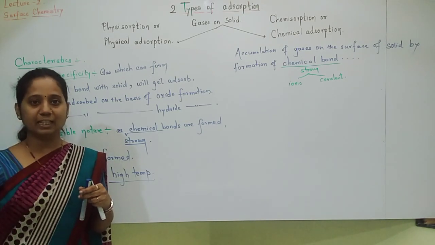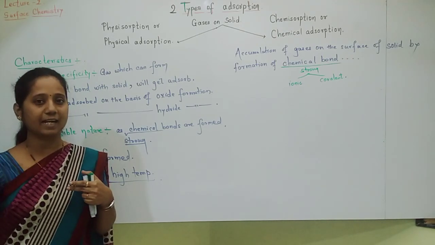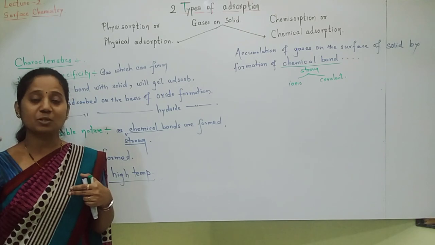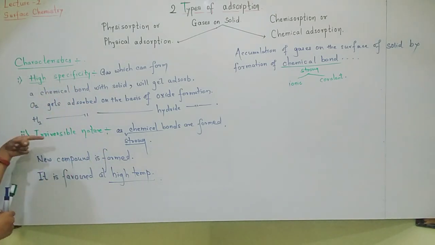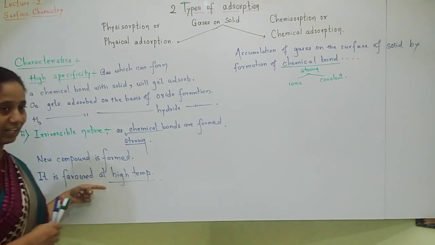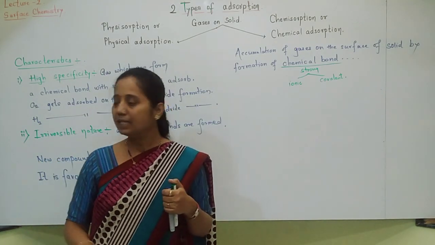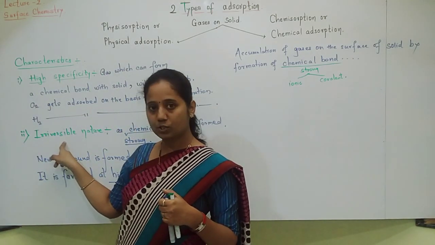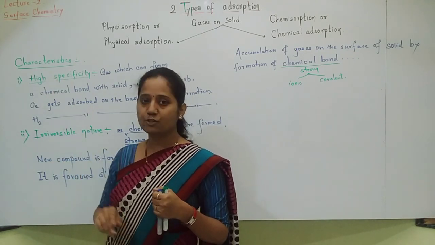If temperature goes on increasing, chemical adsorption goes on increasing. More the temperature, more is the chemical adsorption. So for chemical adsorption, high temperature is required. In physical adsorption, we have seen low temperature was required. Okay. So students, the second characteristic you understood, the irreversible nature of chemical adsorption.